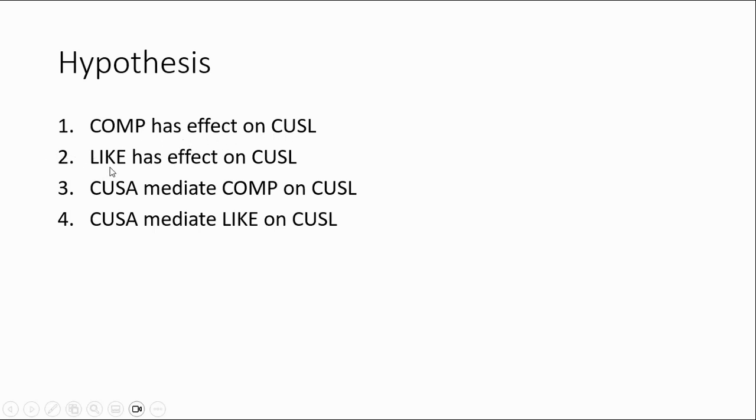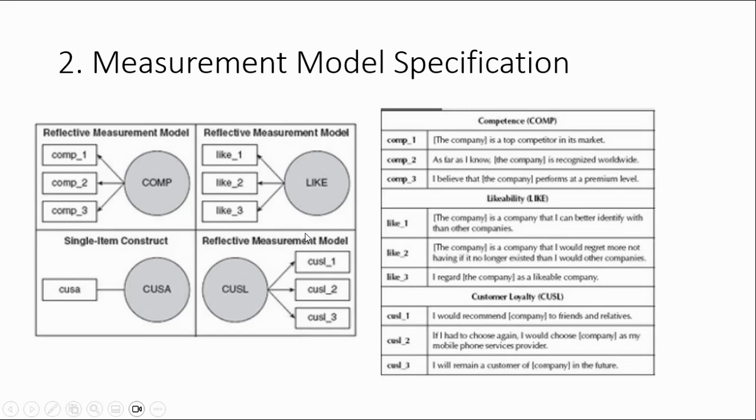The second hypothesis is likability has an effect on customer loyalty. The third is customer satisfaction mediates competence on customer loyalty. And the fourth, customer satisfaction mediates likability on customer loyalty.